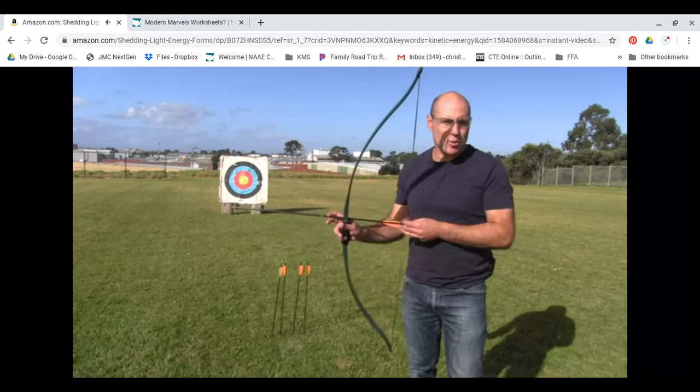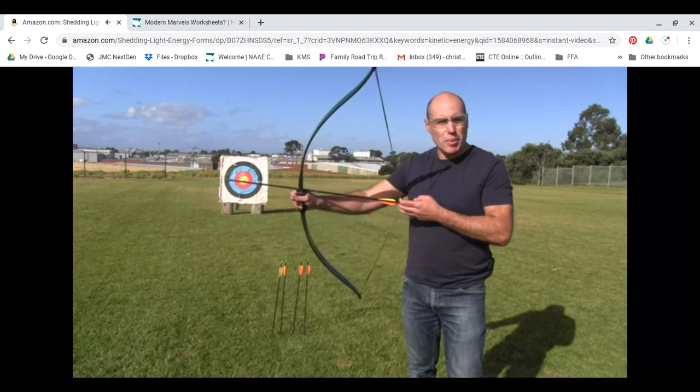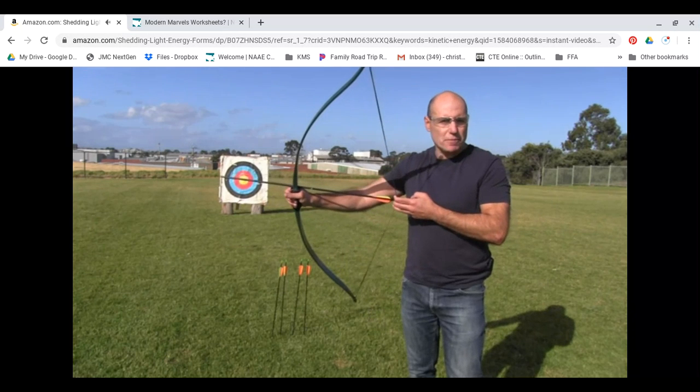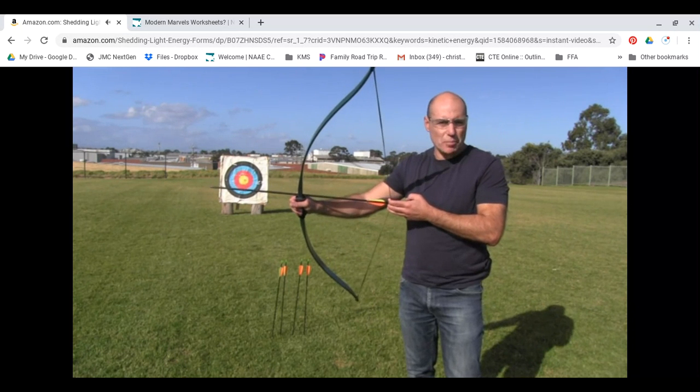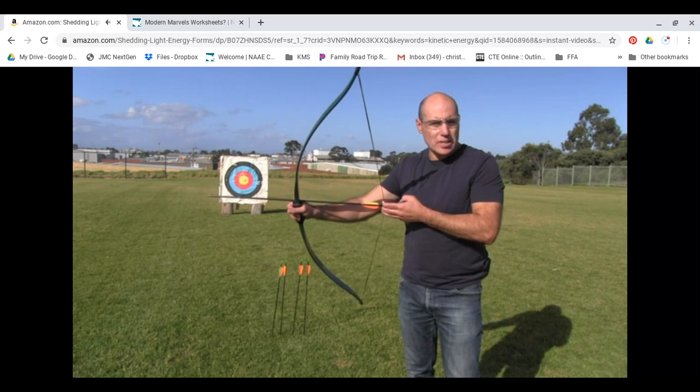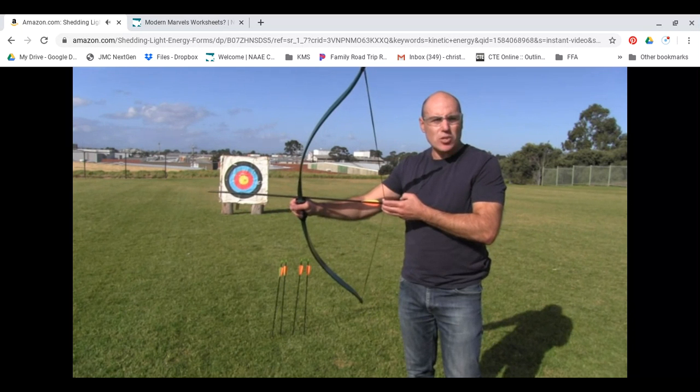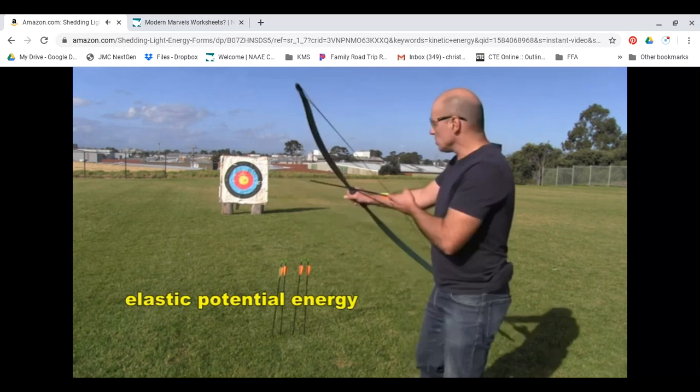Let's look at another form of energy. If I pull on the string of this bow, then the energy that my muscles provide to stretch the string and the bow gets stored in the string and the bow. Energy that has been stored in something that has been stretched is called elastic potential energy.